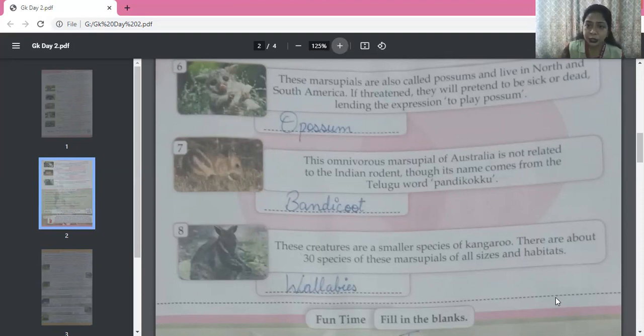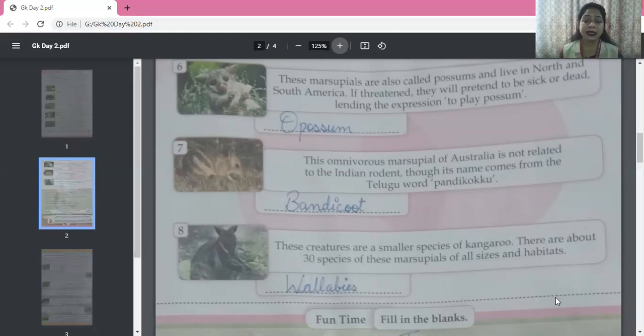Now, children, when you are asked a question from this exercise, they have given you like 3-4 sentences for each of the marsupials. But when put in the question paper, we may just give you some information about the marsupial, and then you will have to write the answer. Like suppose, see the seventh one. We can just ask you that this marsupial's name comes from the Telugu word pandikoku. So you will have to write bandicoot.